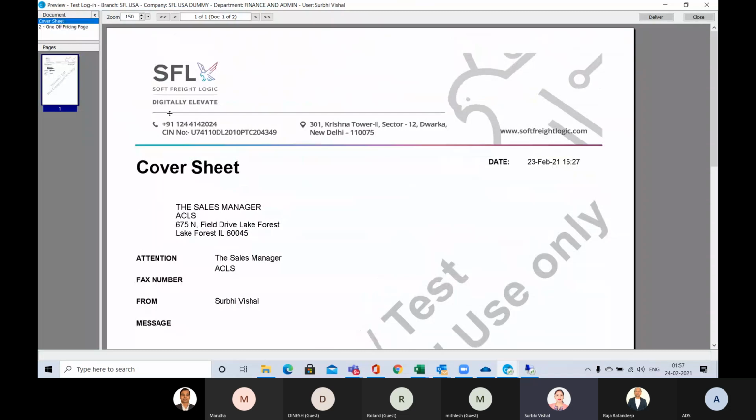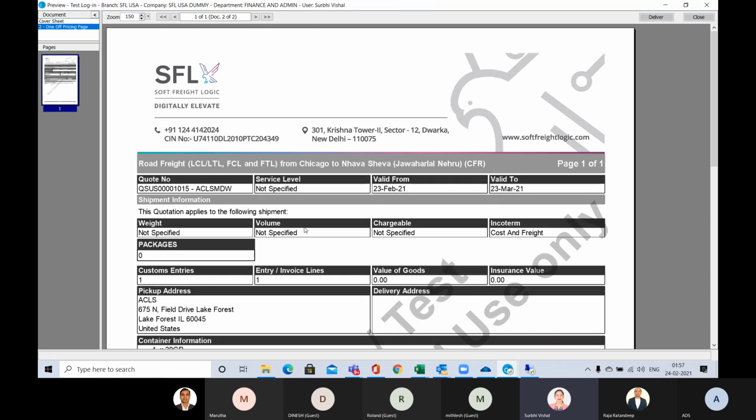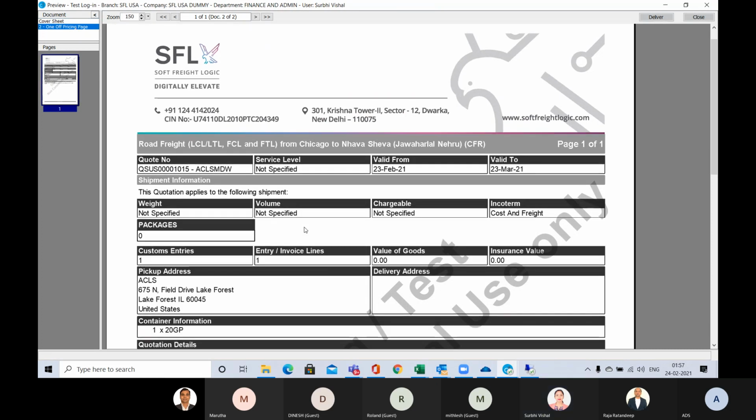So this is a default cover sheet from CargoWise, and this is the one-off pricing page.